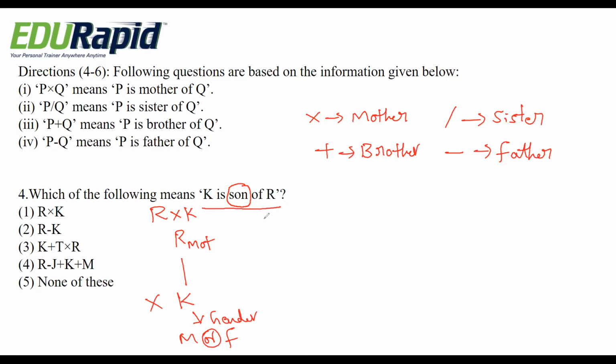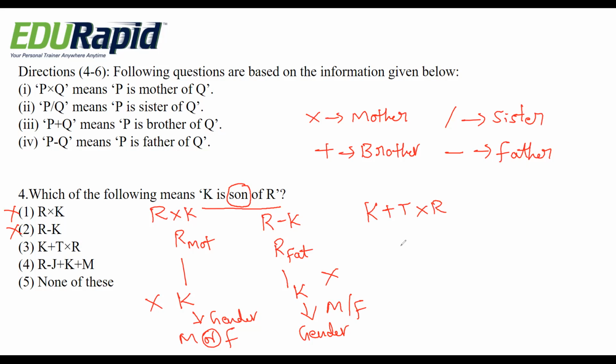Second option, R minus K. Minus means father. R is the father of K. And here also it is not possible because we don't know the gender of K, whether he is male or female. So this is also not possible. Let me try the third option, K plus T into R. Plus means brother.